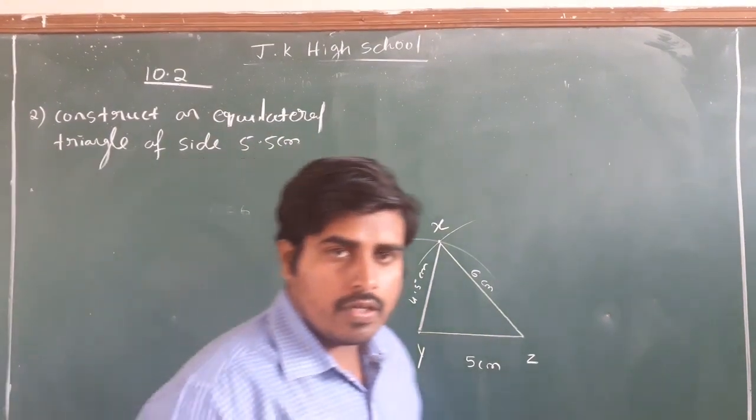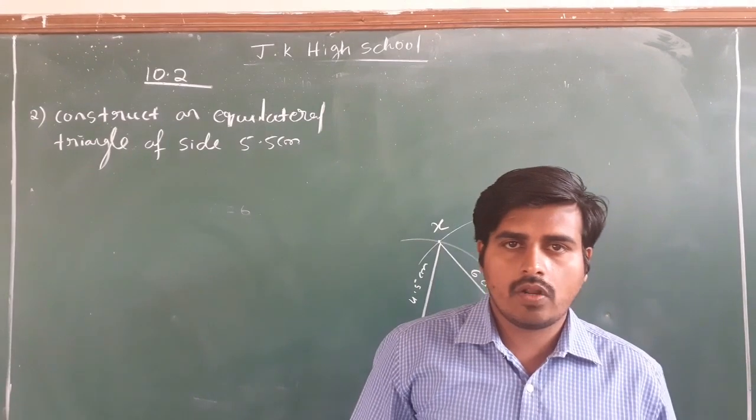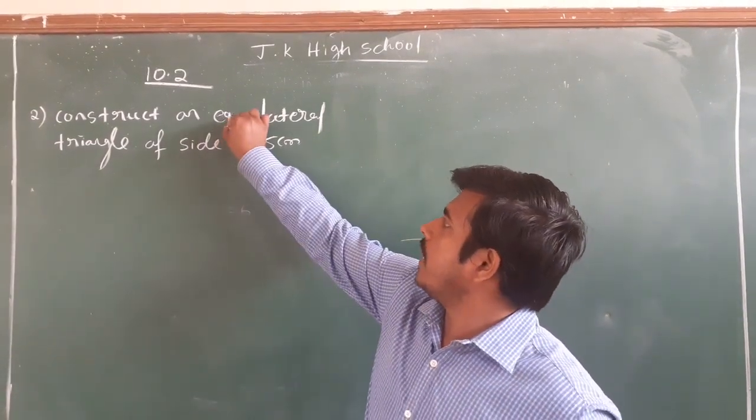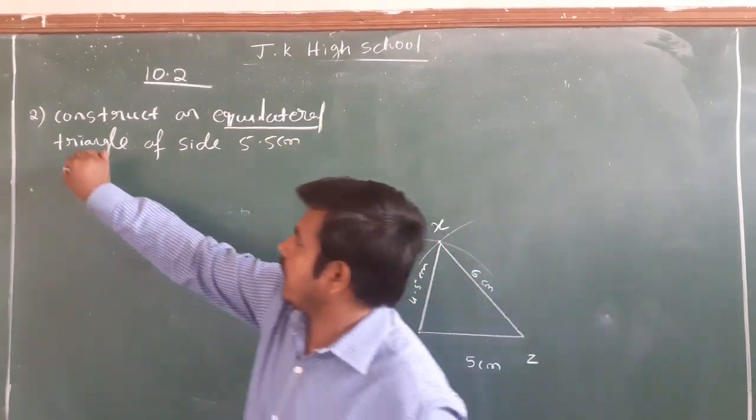Okay, here the name of the triangle is not provided and all three sides are also not mentioned, but there is one word here: equilateral triangle. What do you mean by equilateral triangle?